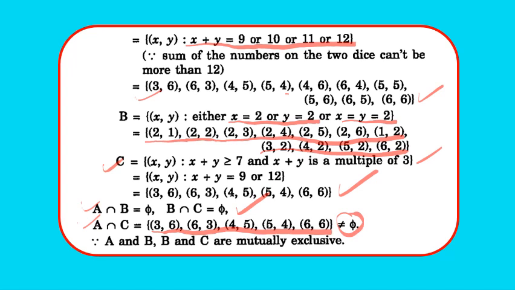So from here we conclude that A and B, and B and C are mutually exclusive, but A and C are not mutually exclusive because their intersection is not equal to empty set. Clear? So pause and note down the solution.